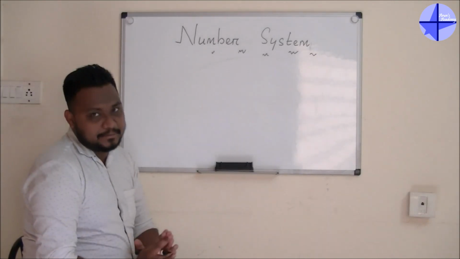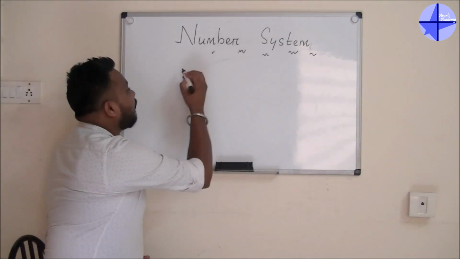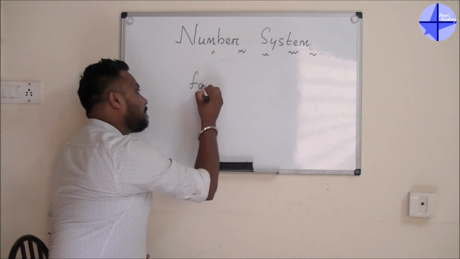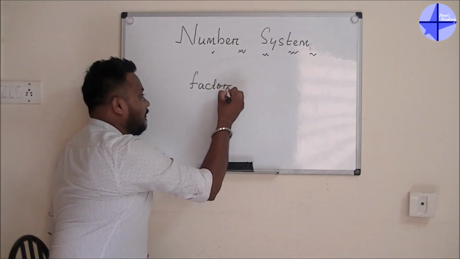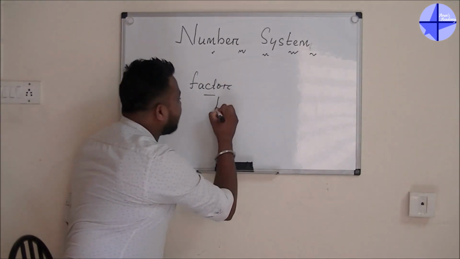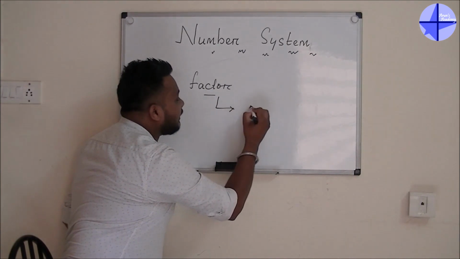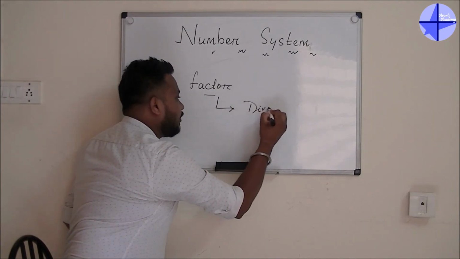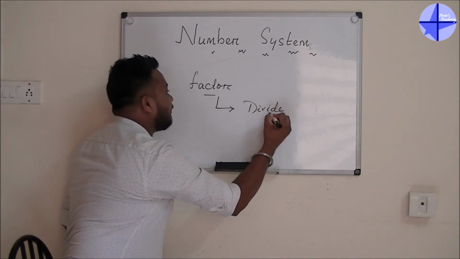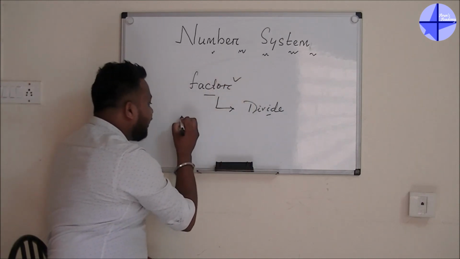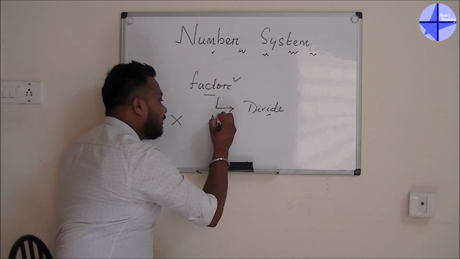Factors and the multiple. Okay, the first thing, what is factor? Guys, it's a very simple thing. Factor means whenever you will divide. Okay, so when you will divide the thing, you will get factors, and when you multiply the thing, you will get multiples.